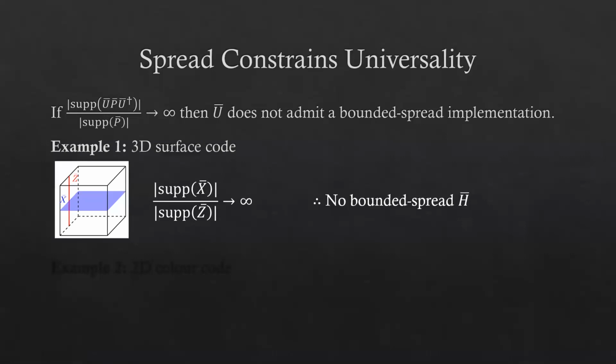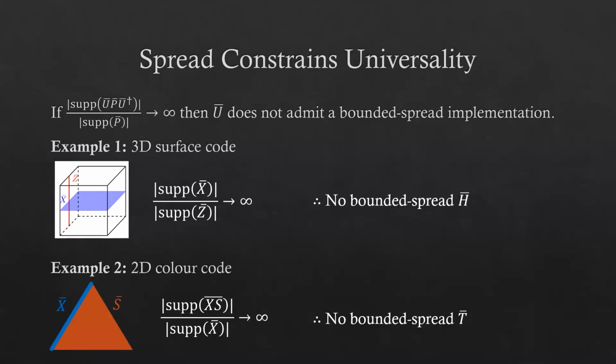This implies that we can't have a bounded spread Hadamard operator, since a Hadamard operator would need to map logical Z to logical X, which we can see would involve spreading this logical Z line out to a whole logical X plane. The fact that we can't realize a logical Hadamard on the 3D surface code, in fact, turns out to be what precludes a universal set of bounded spread gates on such a code, since we can, in fact, realize a non-Clifford gate, such as the control-Z gate.